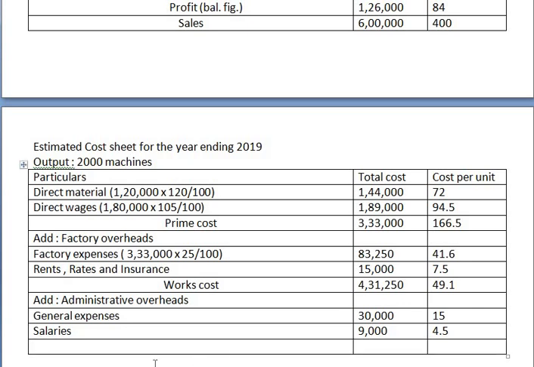Okay, now make a total. So this total is called as what? Cost of production. Total is called as cost of production. So that is 4,70,250. Now make total of this. That is 49.1 plus 15 and plus 4.5. That is 68.6.